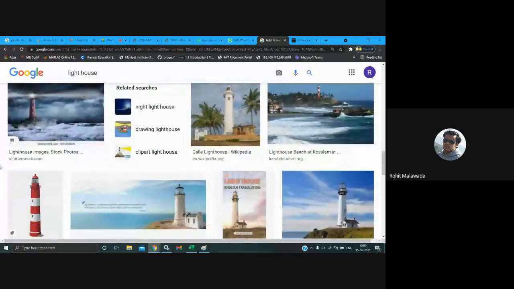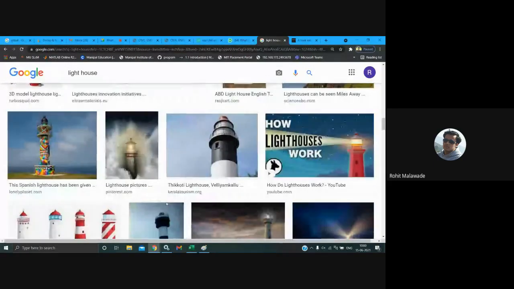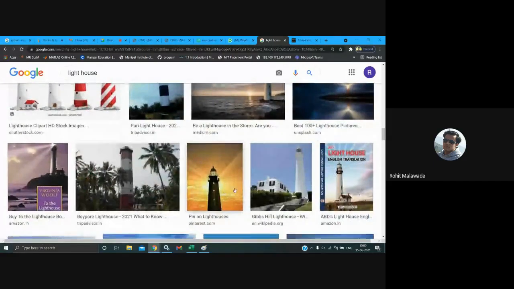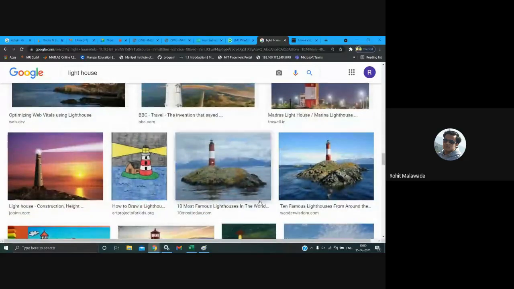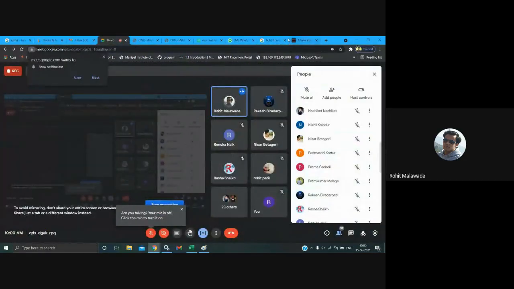Maybe in some of the movies, where ports appear, you might have seen such lighthouses. This is meant to help the ships navigate during the night time, so it is very helpful for ships during the night. Okay, so these are the different components of your harbors. Does anybody have any doubts?